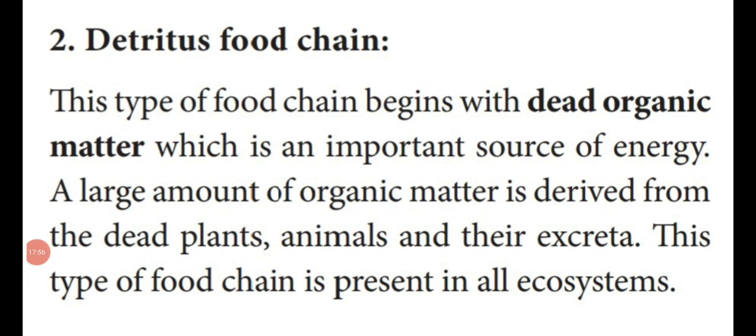Dear students, the detritus food chain. This food chain begins with dead organic matter. Dear students, in the grazing food chain, the food chain begins with the sun, isn't it? Here it is dead organic matter, the important source of energy. The large amount of organic matter is derived from the dead and decayed parts of plants, animals and their excreta. This type of food chain is present in all ecosystems. 1-mark question: which type of food chain is present in all ecosystems? It means the detritus food chain.